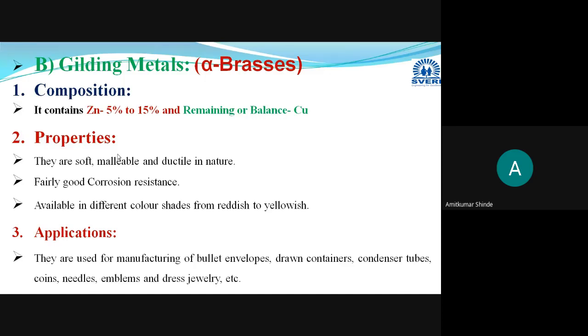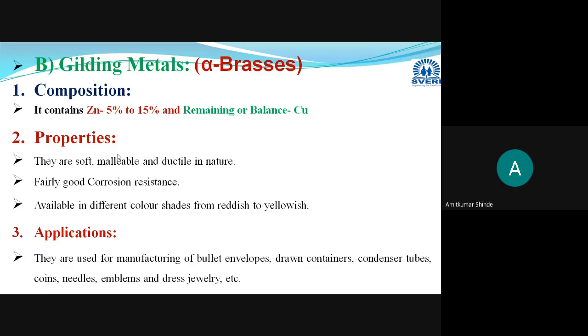Now in this case, 5 to 15% zinc will be there, and the remaining amount will be copper. Only zinc, 5 to 15%, and copper will be the base metal or parent element. The properties will be similar: they are soft, malleable, ductile in nature, and fairly good corrosion resistance will be there.